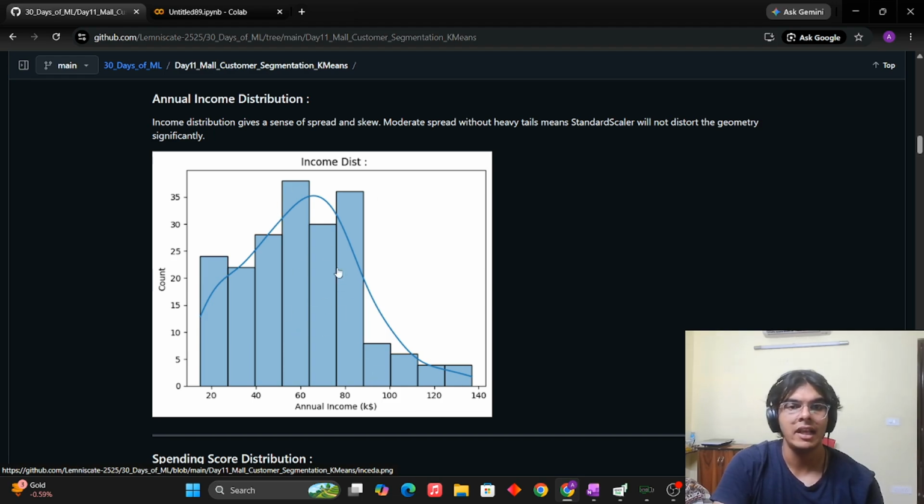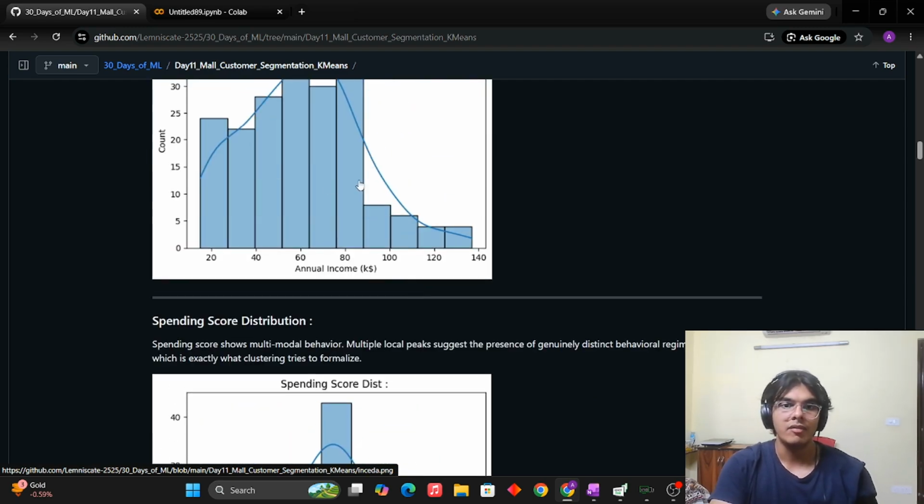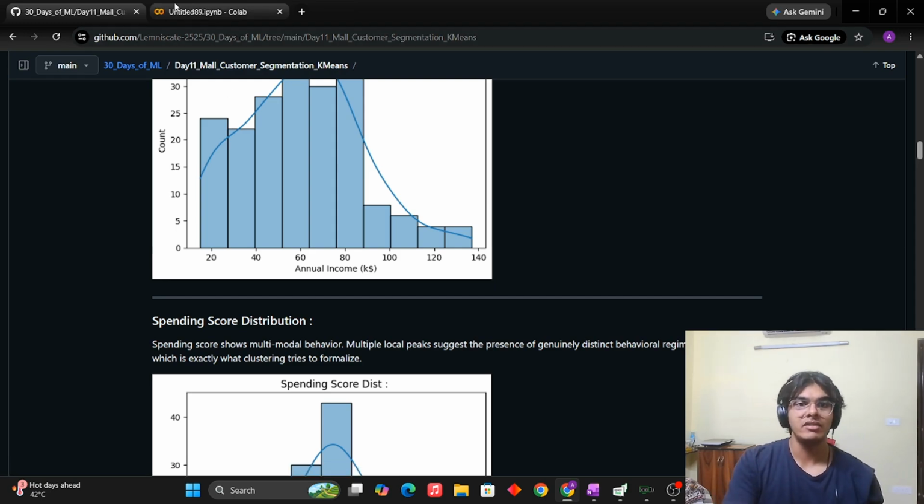So if I take this income feature and this spending score feature, their distributions are very different. It is very possible that one of them will hamper the learning of our machine learning algorithm, and the other not so much. Basically, our model will be influenced too much by one feature, especially the feature which has the higher values. So we need to bring the feature values to a comparable scale.